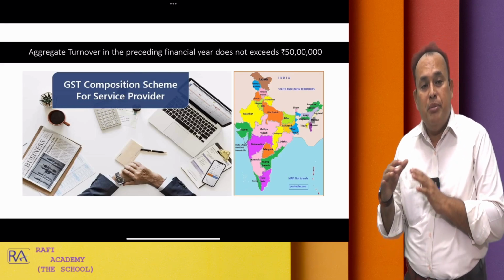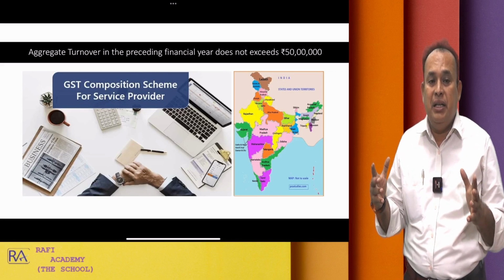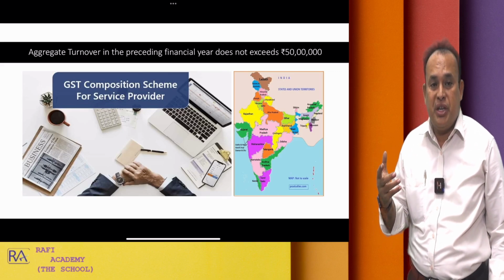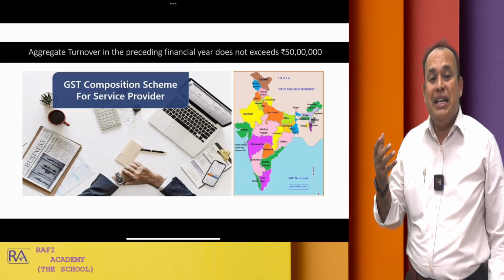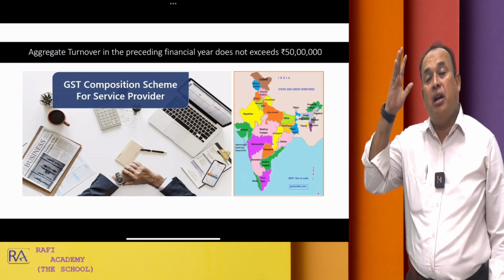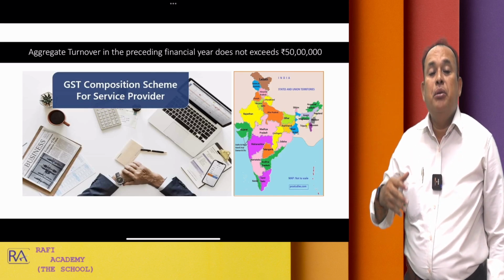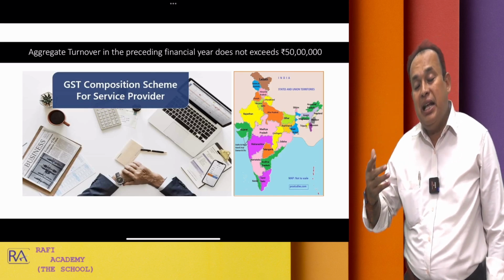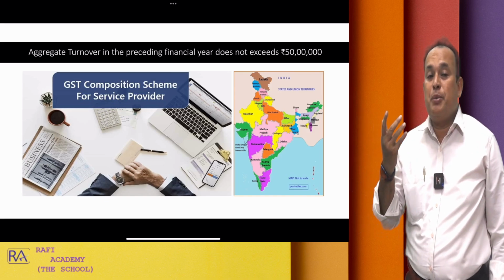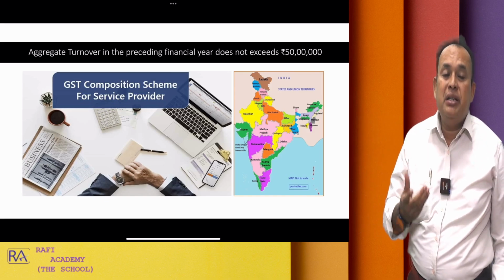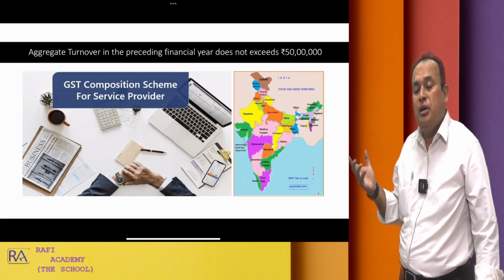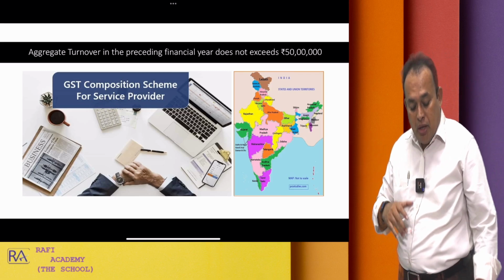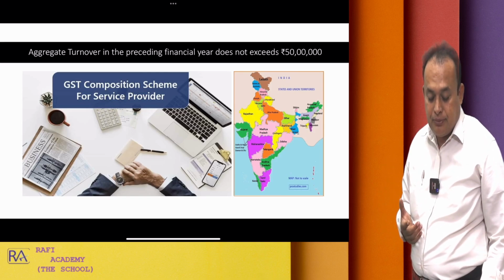Demerits I'm not referring to. For the time being, understand who is eligible for composition scheme: whose aggregate turnover in the preceding financial year does not exceed 50 lakhs on an all India basis, being a supplier of service other than restaurant services. That supplier of services is eligible for composition scheme in the current year at his option, but not compulsion.